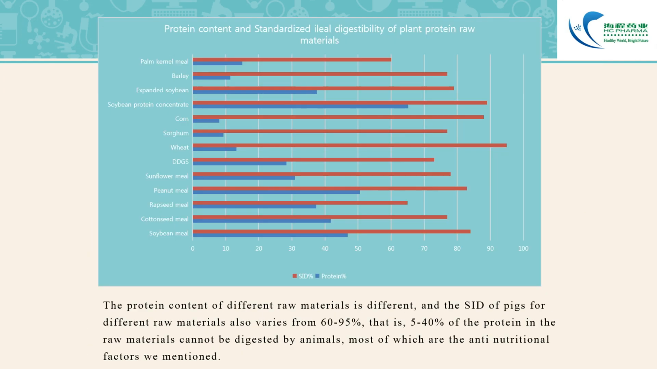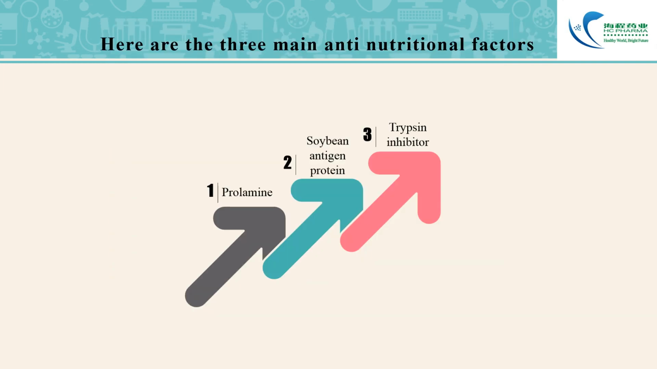The protein content of different raw materials is different, and the digestibility of protein for different raw materials also varies from 60 to 95%. That is, 5 to 40% of the protein in the raw materials cannot be digested by animals, most of which are the anti-nutritional factors we mentioned. Here are the three main anti-nutritional factors: prolamine, soybean antigen protein, and trypsin inhibitor.